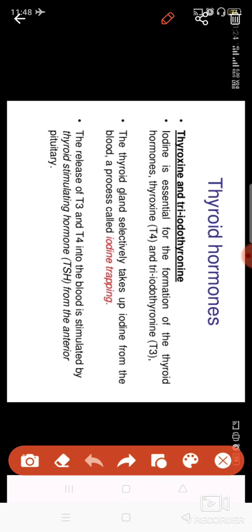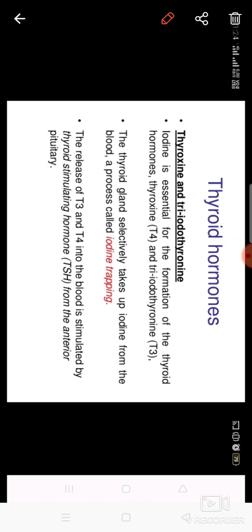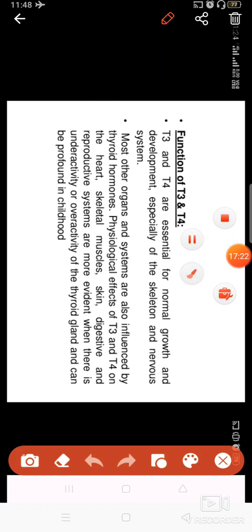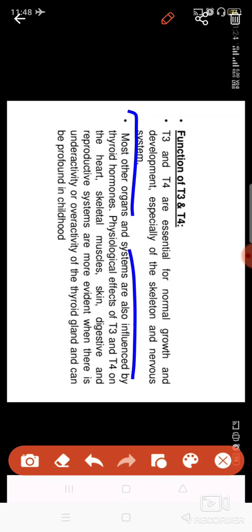Its function is being controlled by the pituitary gland, as I told you, and these have different functions. Both hormones, thyroxine, that is T3 and T4, help in the growth of your body, the growth of your skeletal system, the growth of your nervous system, the growth of your cells. All this is done by these two hormones, T3 and T4, and it will stimulate the growth of your body. You have seen that some people have some issue with the thyroid, high thyroid, less thyroid.